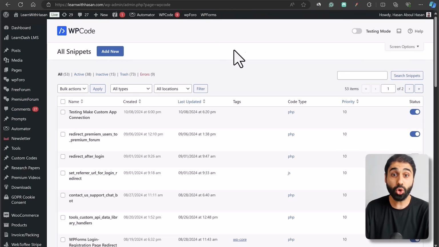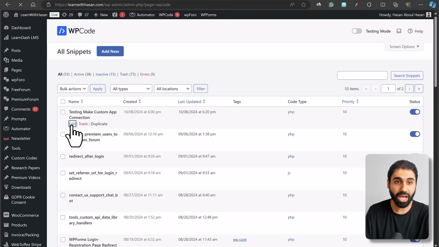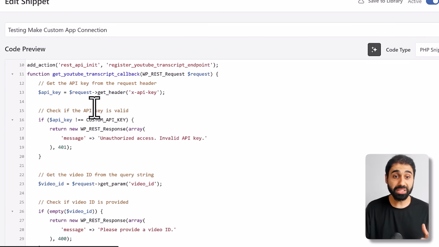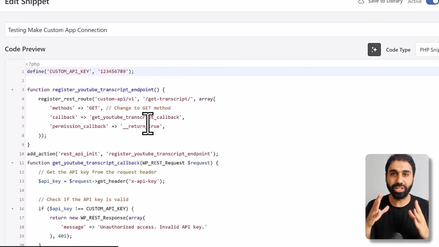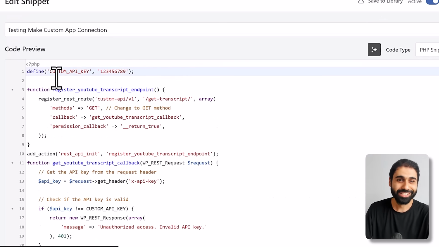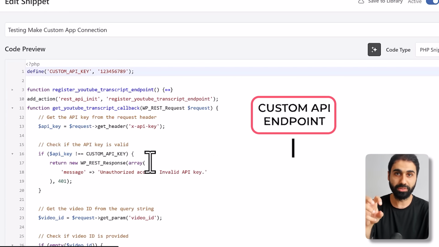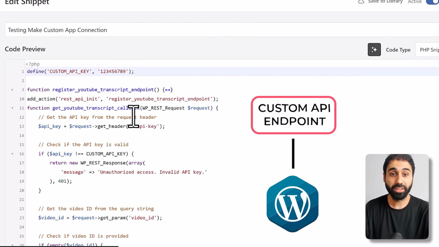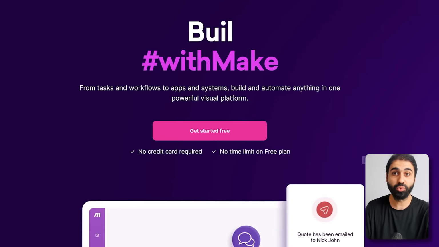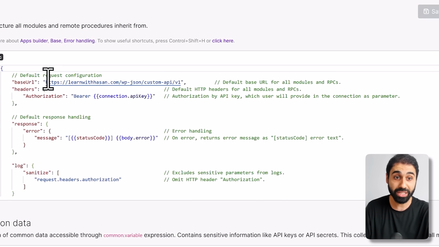And in this code snippet, let me show you this. I created this simple prototype to help you understand the idea easily. What I did is I created this simple snippet, this code here. I generated it with ChatGPT, by the way. So the idea here is this is a custom API endpoint inside my WordPress website that will be used to connect it with the Make application. You can see the base URL is Learn with Hasan, wp-json, custom API, version 1.